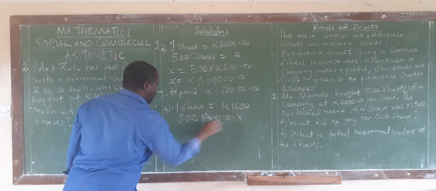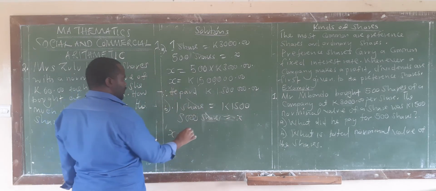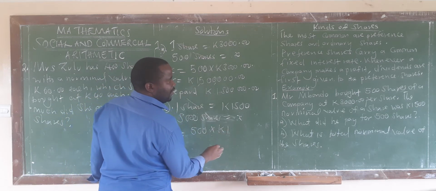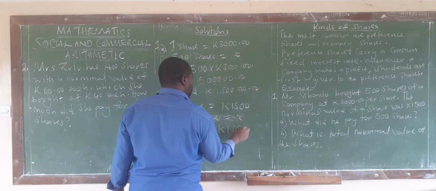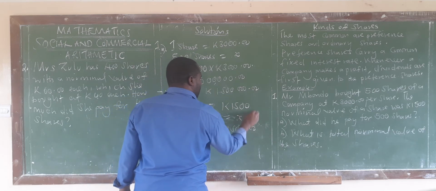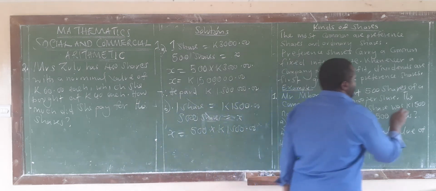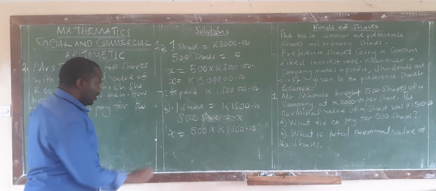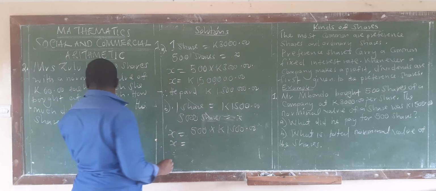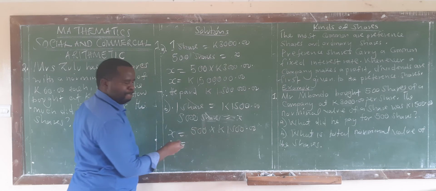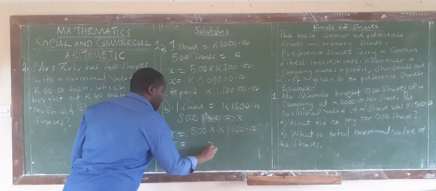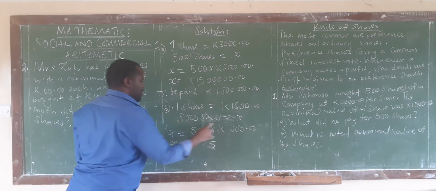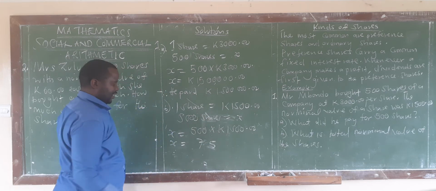So you have 1 times X, you have X, then here you say 500 times 1,500 kwacha. So X is equal to, you multiply the numbers. 5 by 5, you get 25, and you get 2. So 5 by 1 is 5 plus 2 is 7.